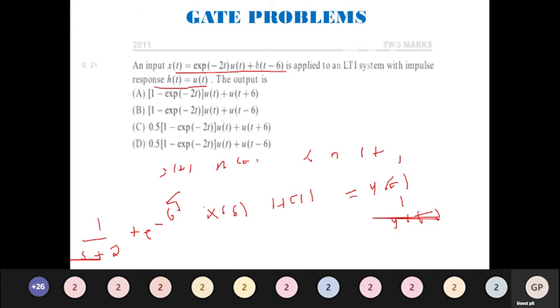U of t, very simple. Everyone knows it is going to be 1 by s. So now you have to multiply both. When I multiply both, you can have them as separate terms. 1 divided by s into s plus 2, so this is going to be the first term. Second term, plus e power minus 6s divided by s.